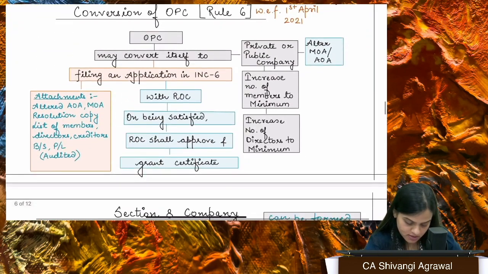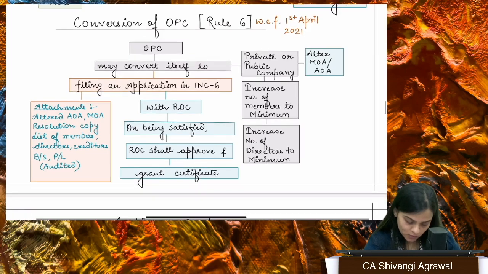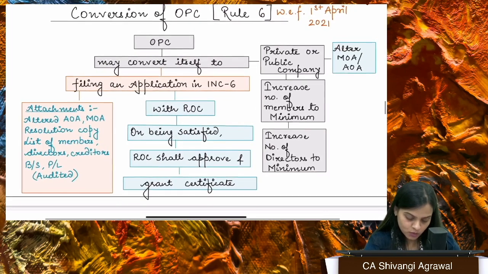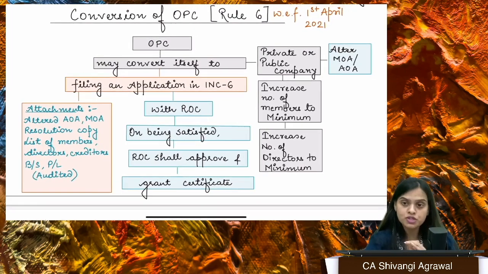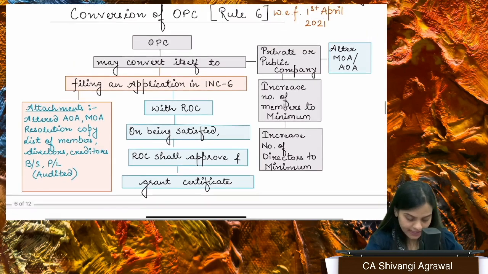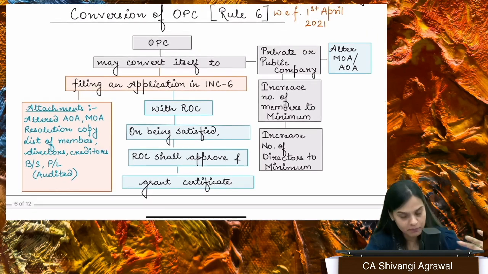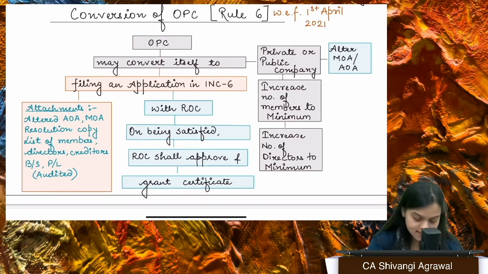Moving to the next part. If I talk about conversion, OPC can definitely convert itself. See, voluntary conversion is there. Compulsory conversion of OPC has been deleted long back. Okay, so compulsory, voluntary conversion, of course, OPC can convert itself into a private or public company by altering the memorandum and articles.